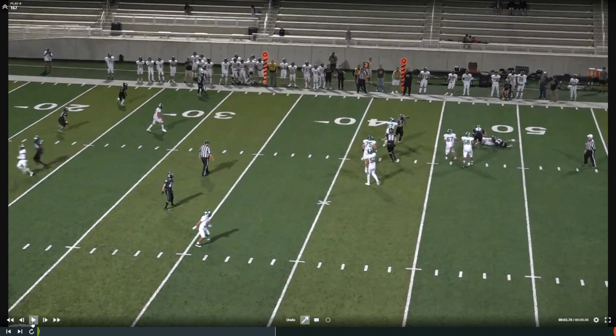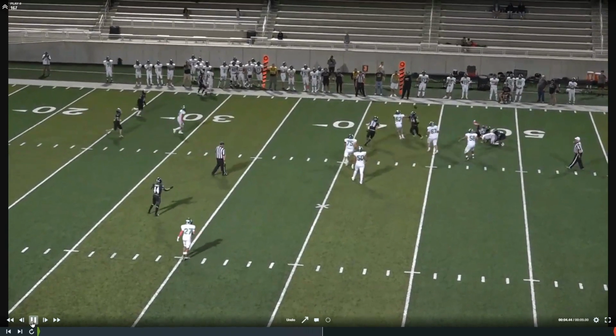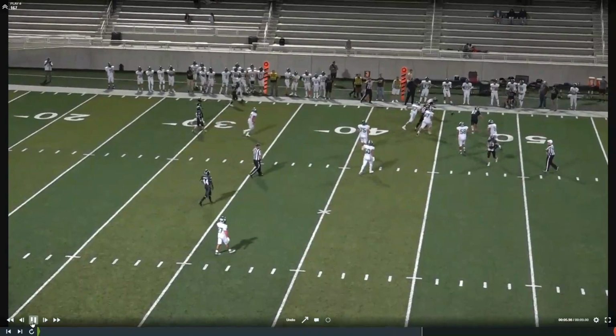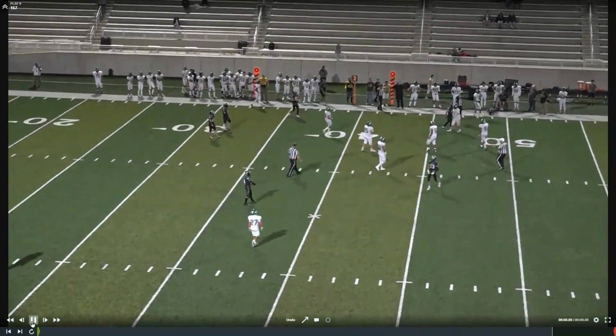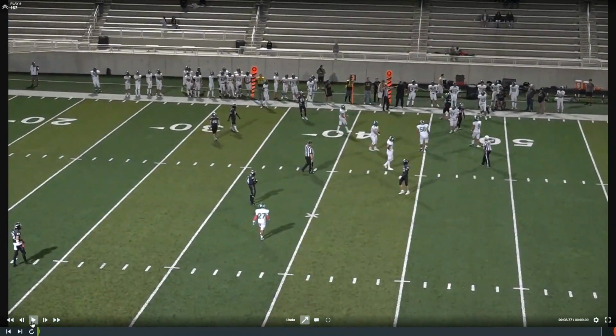If defense touches it, then we're good. If offense touches it, then we need to determine, did this offensive lineman intentionally touch this ball, or did it inadvertently hit him as he's trying to execute a block or do whatever else he's doing? So a lot of things going on in this play, and we got to make sure that we get it right. We rule this an incomplete pass. We don't rule intentional grounding, and we don't rule illegal touching either.